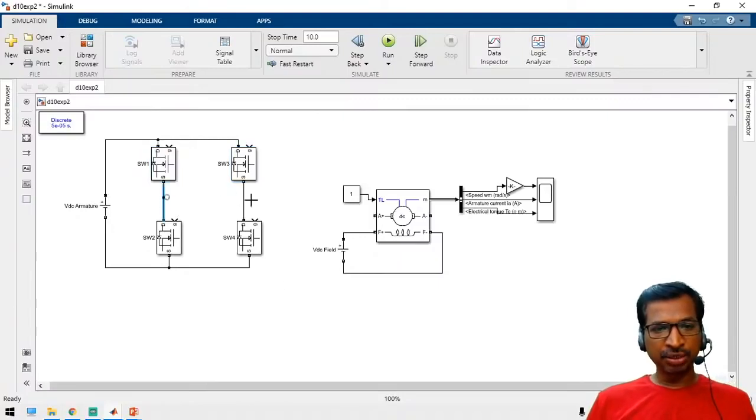See here, we are going to connect the armature plus terminal and then the armature minus terminal.